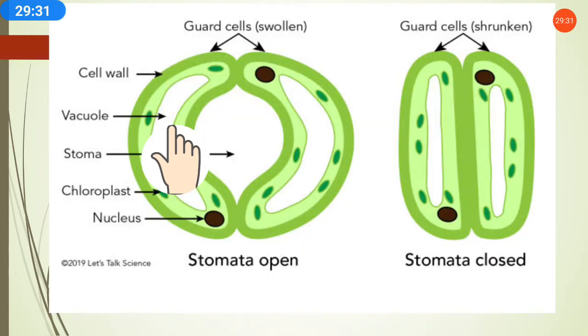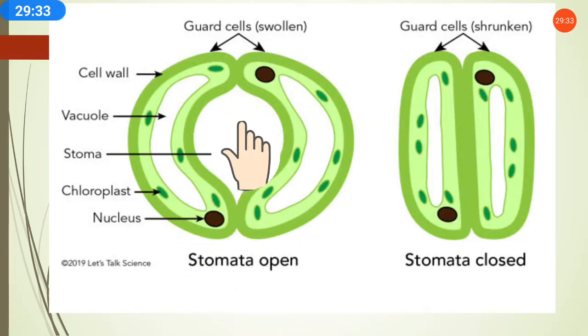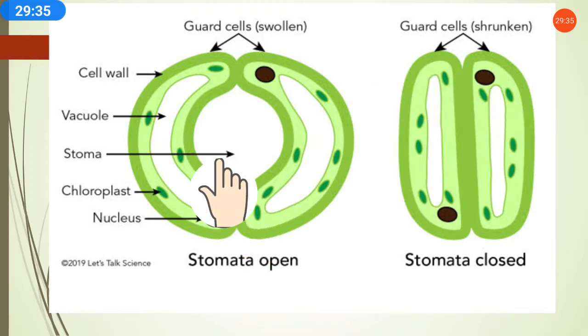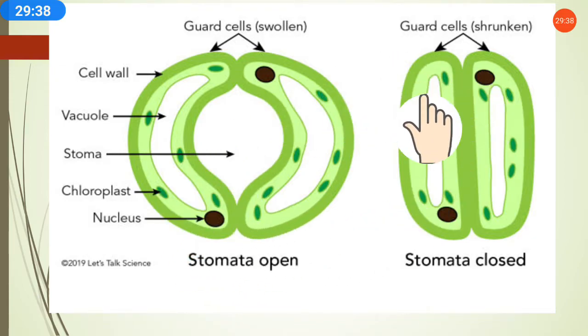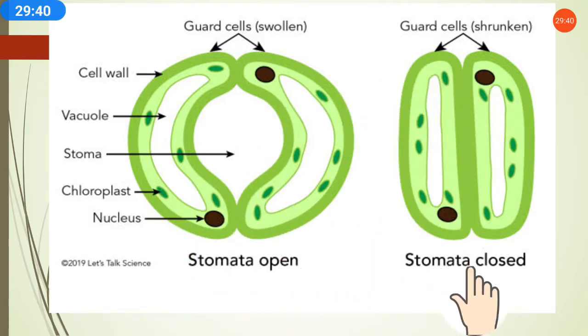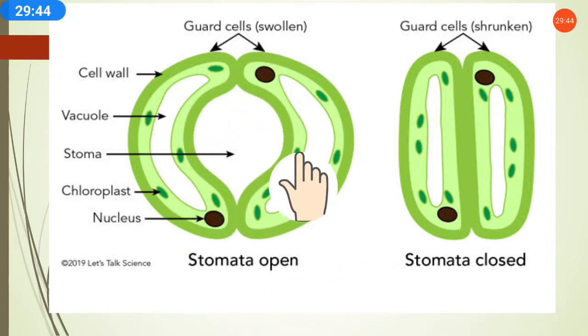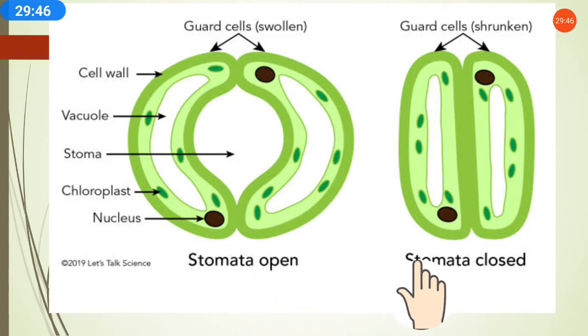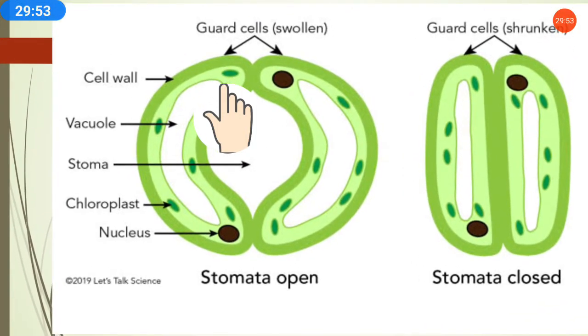So, if we see, this is a good picture of stomata open and stomata closed. This is a stomata, small pores which are present on the leaf. This is a cell when stomata is open, this is how it looks, and when stomata is closed. So let's study this in detail.